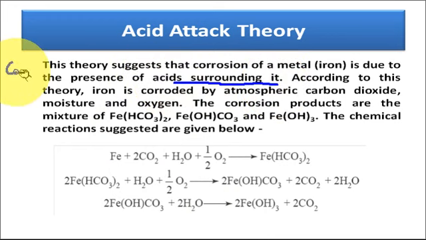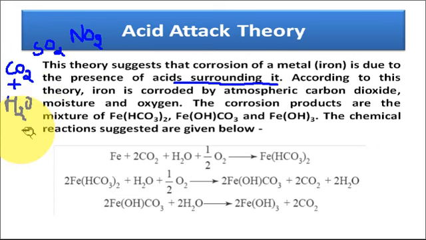Basically, some acidic oxide gases are present in the environment, like carbon dioxide, sulfur oxides and nitrogen oxides. When these acidic oxides are present in the surrounding of the metal surface, they react with the moisture present in the environment and form the corresponding acid.